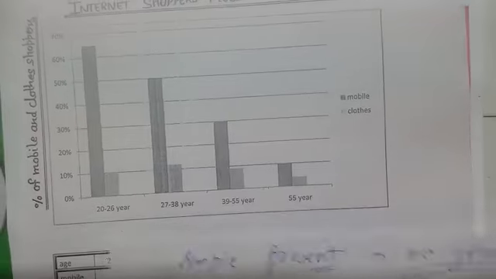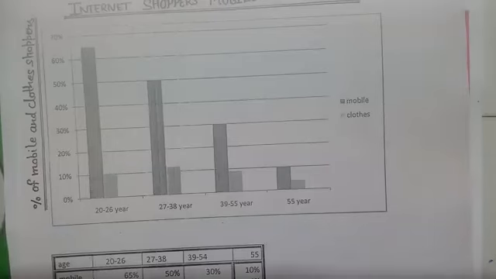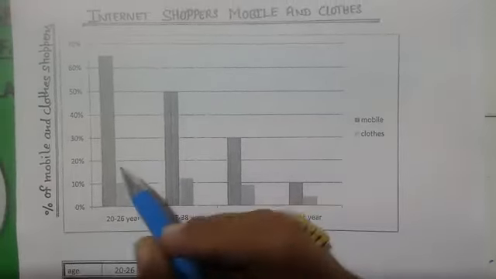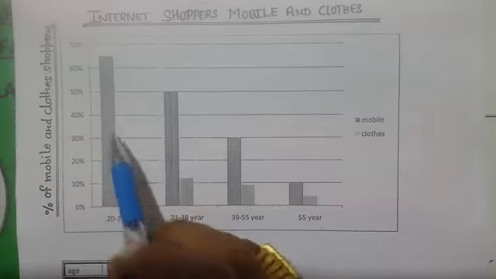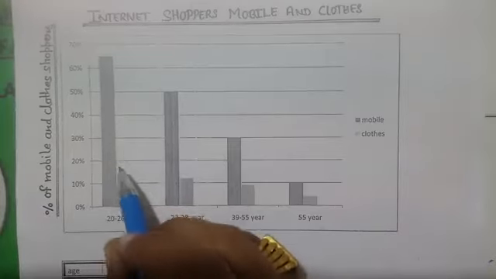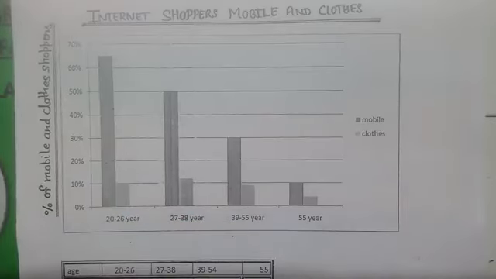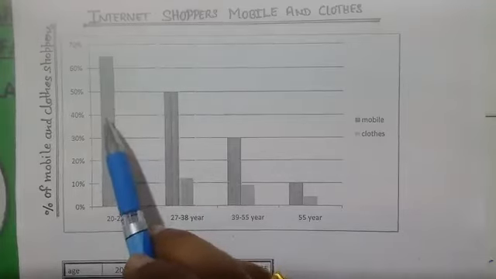Second, you can check, let me do the work on this. If I compare mobile and clothes, then according to the chart, mobile purchase is more online.